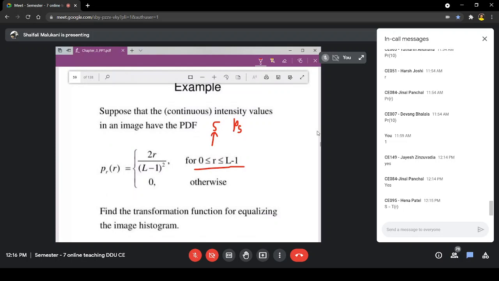So okay, let us do that. Let us calculate it for S. What is the equation for S?